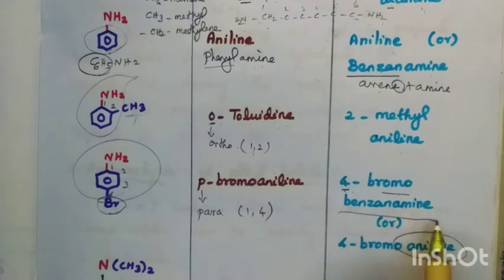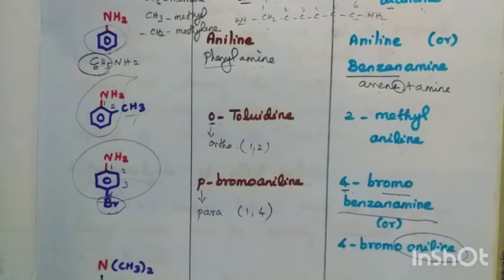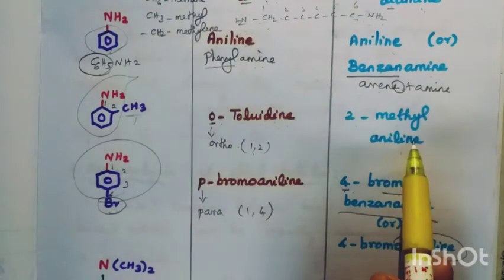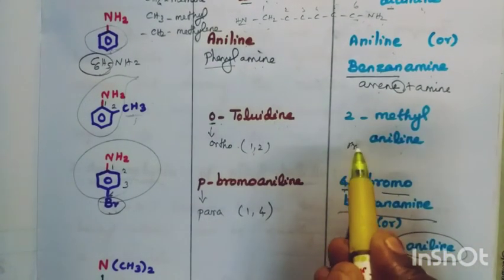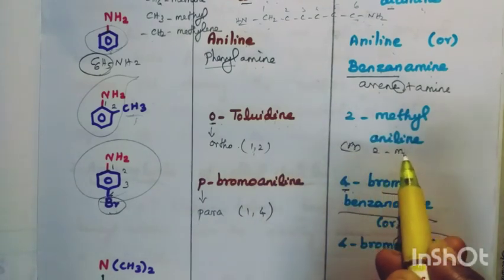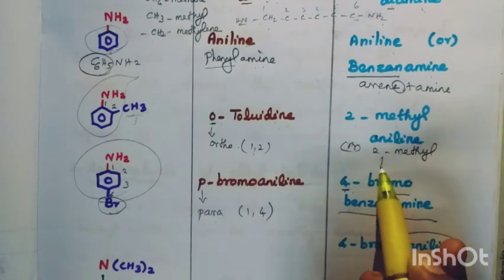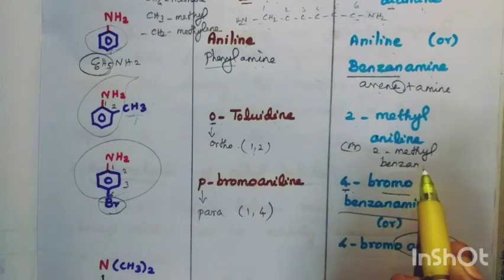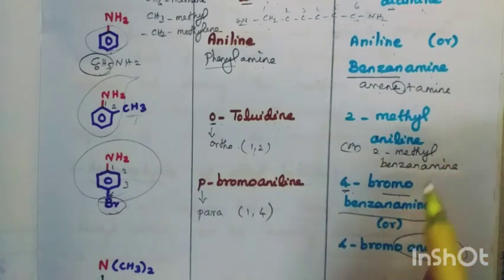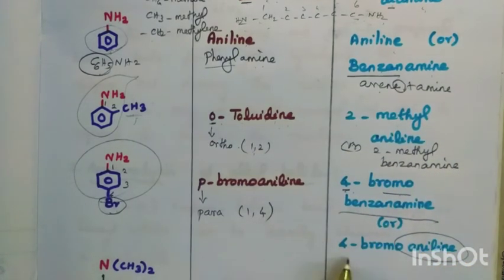So 4-bromo aniline or 4-bromo benzenamine. Here also, instead of aniline, we can write this as 2-methyl benzenamine. Here 4-bromo benzenamine or aniline.